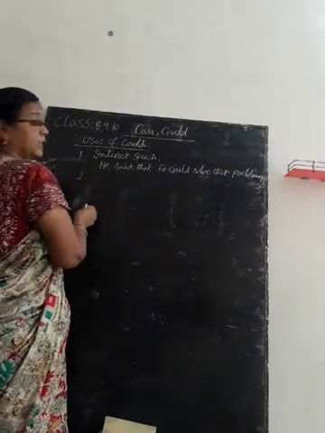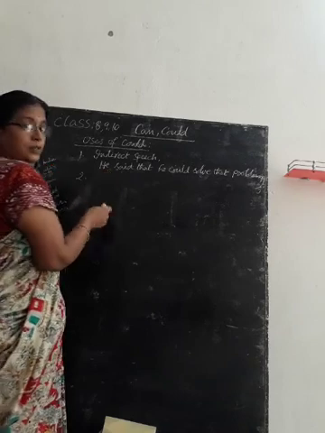Point number 2, to indicate past ability.